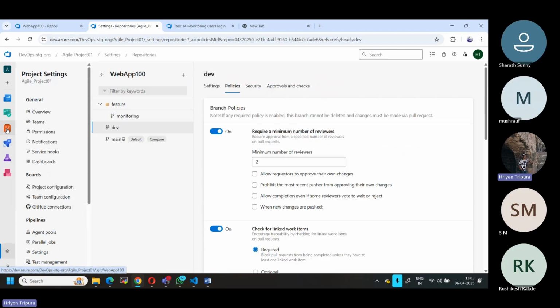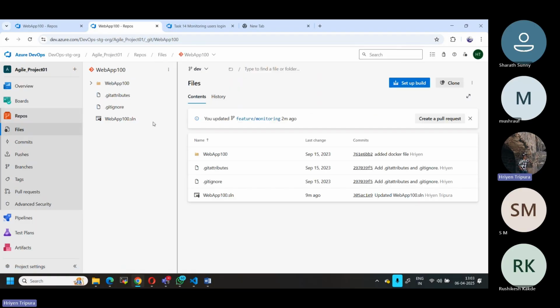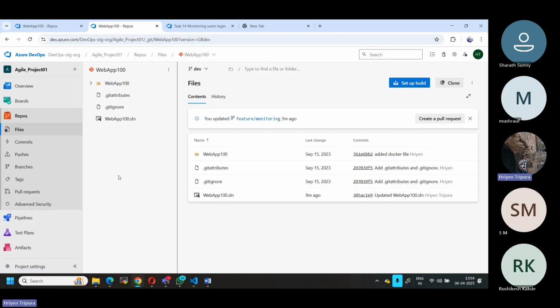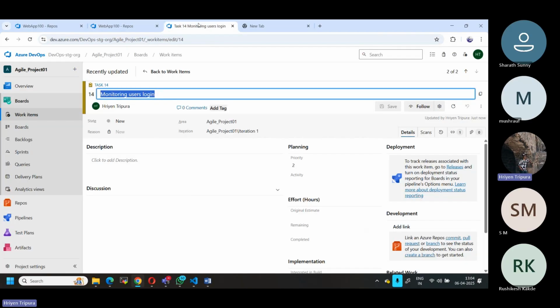Now I go back to the repository. If I go under branches, you can see the symbol for this branch also. So till now it's good, right? Now let us see the process of how we can bring the changes from the feature branch to the dev branch. What is the best way? According to the branch policy, it has to be done using a pull request with a number of reviewers, and somebody has to associate a work item. This is what I'm going to do now.